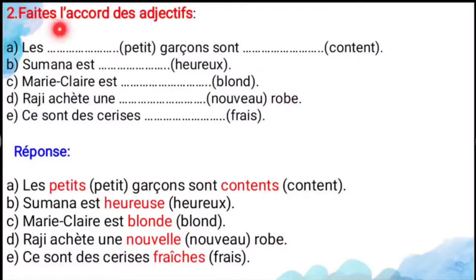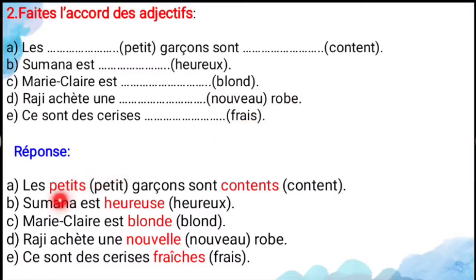And move to the second exercise, l'accord des adjectifs. Do with the adjectives only. So first one is: les dash petits garçons sont dash contents. Here two adjectives are there. One is petit, it means small, and content means happy. So both the adjectives you have to change into the plural adjectives only, that is masculine plural adjective.